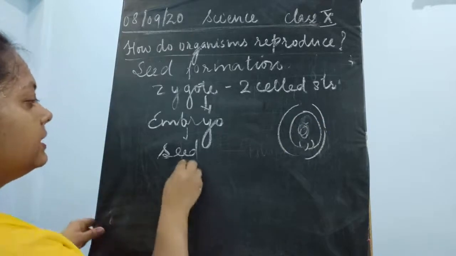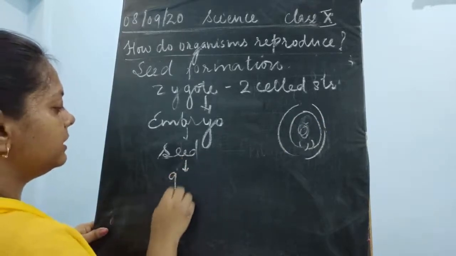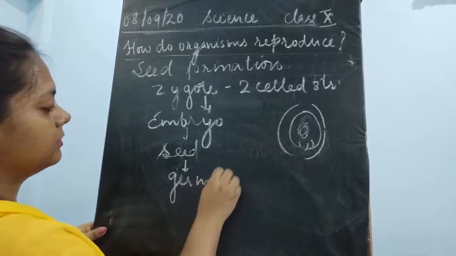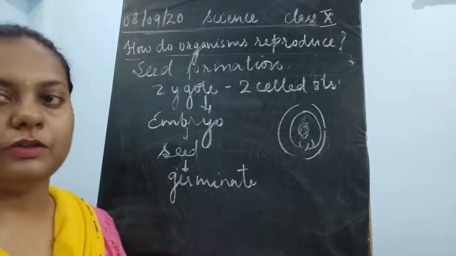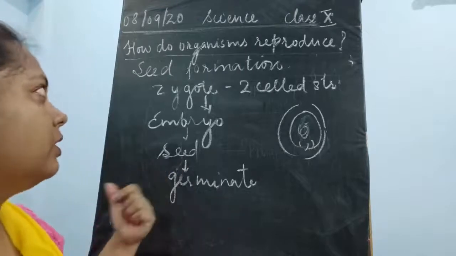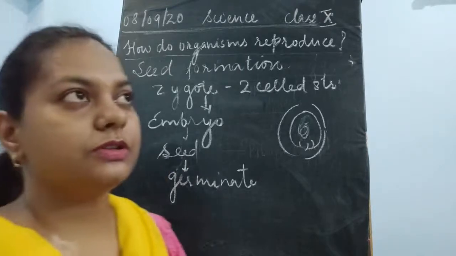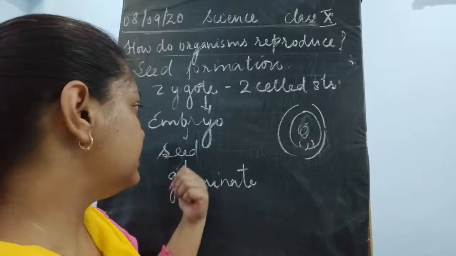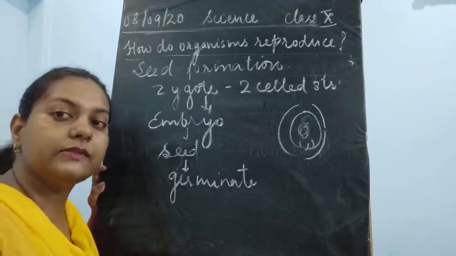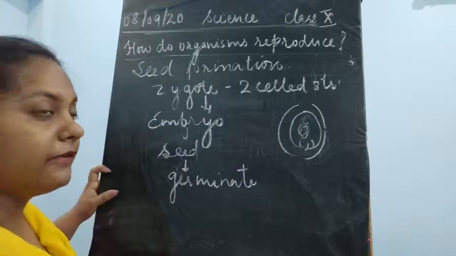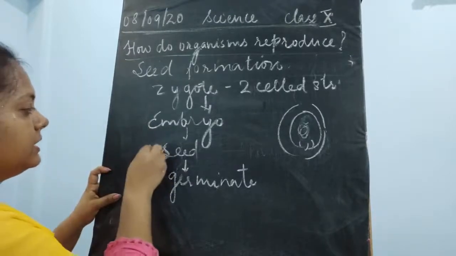This seed is going to be germinated. The seed germinates and then it forms a new plant. So this is all about the seed formation, children. Now once the seed is formed, which part of the flower is giving rise to the seed? The flower part which is giving rise to the seed is the ovule.